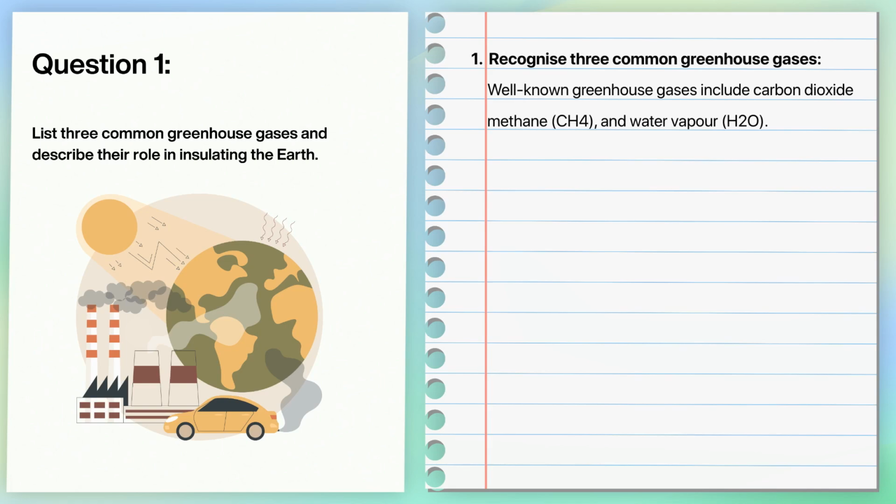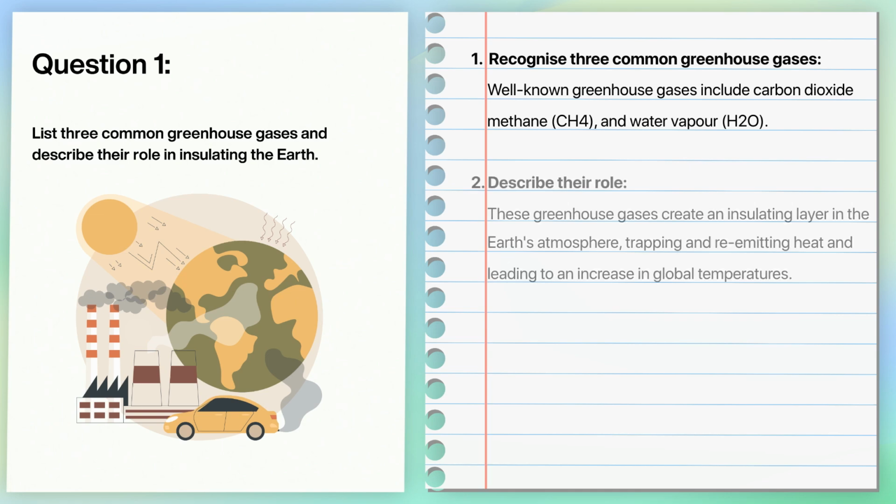Well-known greenhouse gases include carbon dioxide, CO2, methane, CH4, and water vapour, H2O. These greenhouse gases create an insulating layer in the Earth's atmosphere, trapping and re-emitting heat, and leading to an increase in global temperatures.